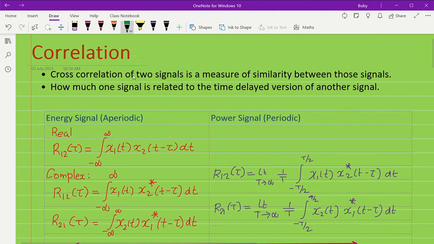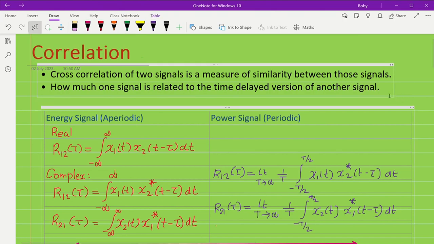Cross correlation of two signals is a measure of similarity between those signals. That means how much one signal is related to the time delayed version of another signal.